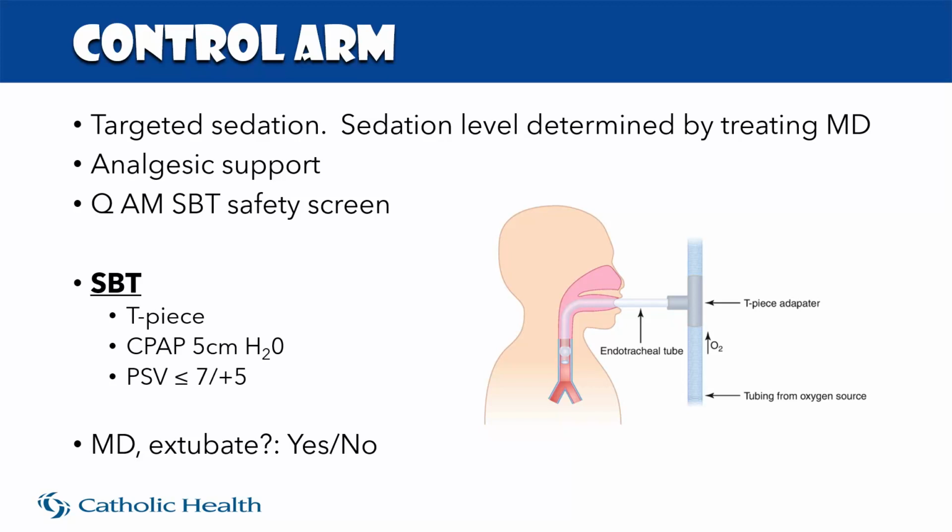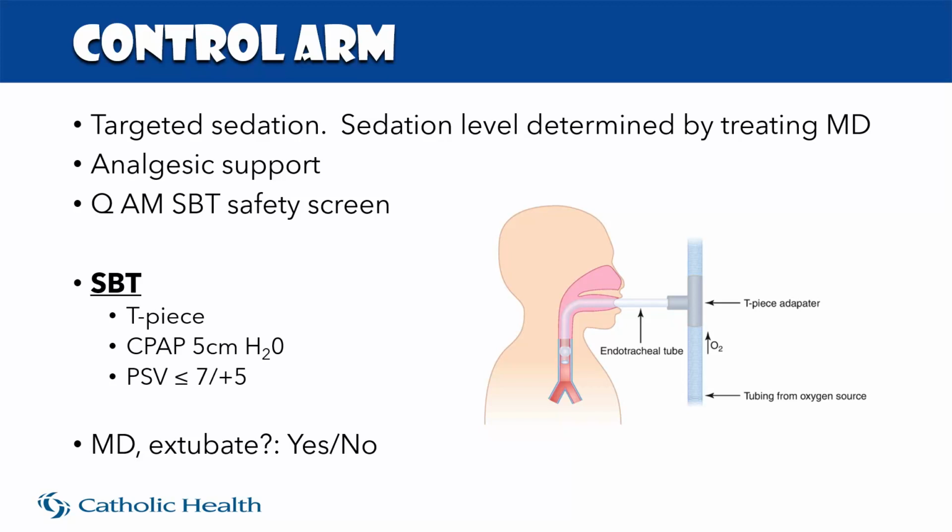The SBT could be conducted in one of 3 ways. The first would be pressure support ventilation with a PEEP of 5 and a pressure support of 7 or less. The physiology, the thought process behind this: the patient is given +5 of PEEP. This maintains our physiological PEEP, you and I with a normal BMI walking around, between 3 and 5. This ensures alveolar recruitment. And then the pressure support is added flow, added support to breathe through the resistance of the ET tube.